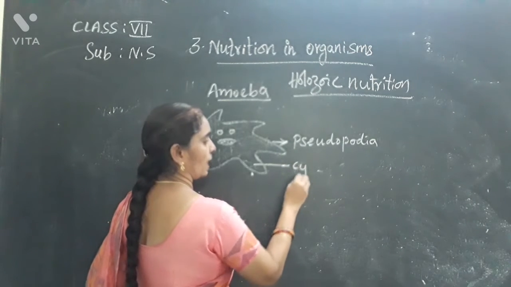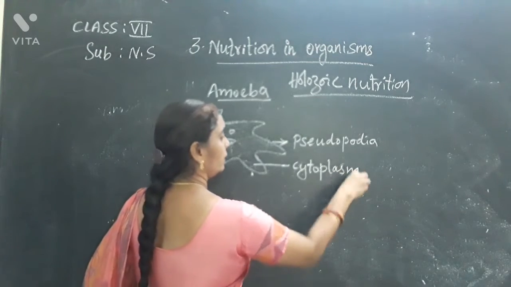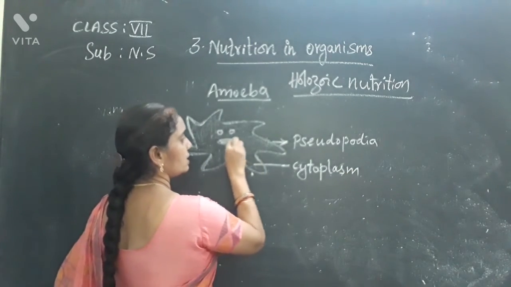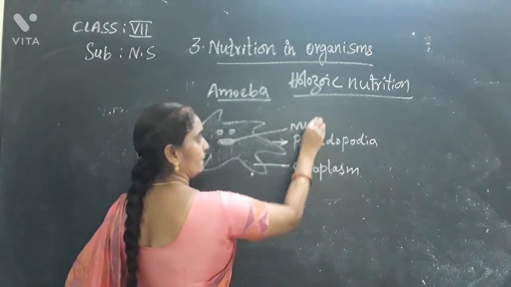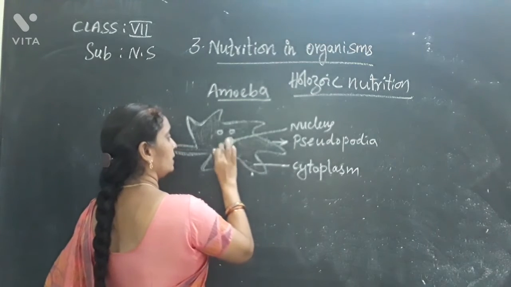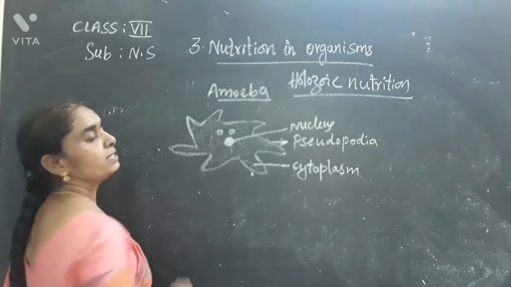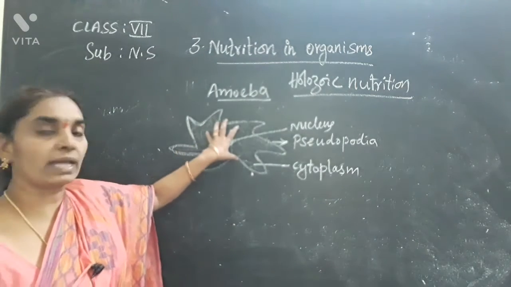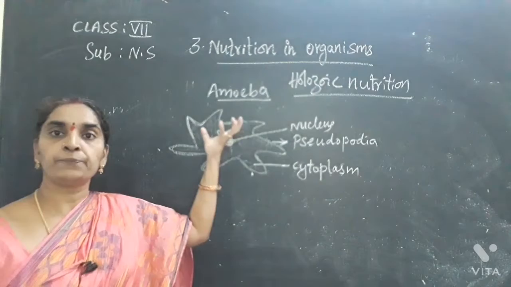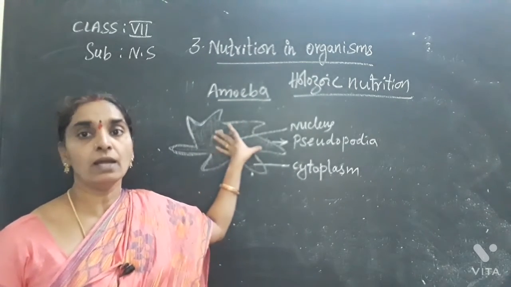This is the cytoplasm, which is a liquid fluid present inside the cell body. This is the nucleus, a spherical structure present inside the body of the living organism. These are the cell organelles, where the food vacuole is present. Further, the digestion takes place inside the body of the organism.